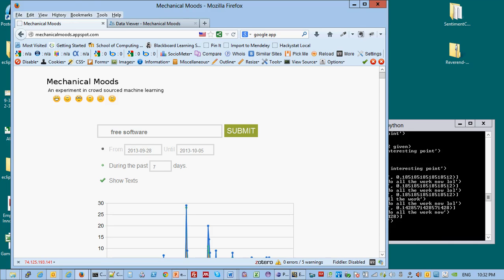One of the things that makes Mechanical Moods different than many other sentiment analysis engines is that rather than just positive, negative, and neutral, Mechanical Moods is multidimensional and uses six different classifications. They're signified by the little icons on the top here.